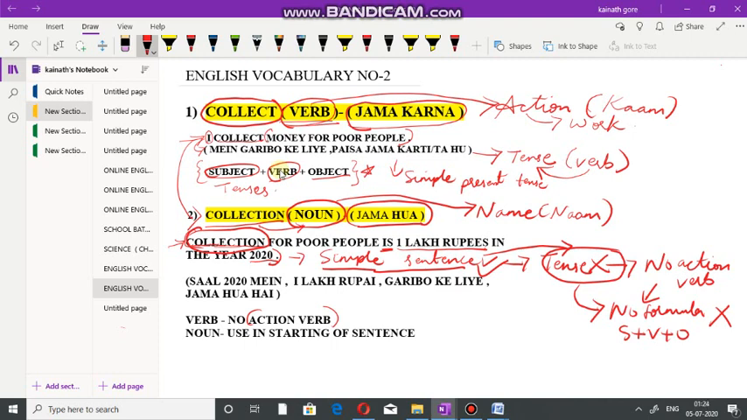I'll do the same. Now if you read the Hindi translation of this sentence: साल 2020 में 1 लाख रुपए गरीबों के लिए जमा हुआ है. It's very simple. It's just a simple sentence which is telling you a situation. That's it. If you check the rules in this sentence, the rule about verb: there is no action verb. And the second, noun used in the starting of the sentence, which is fulfilled. We have used a noun in the starting of the sentence.